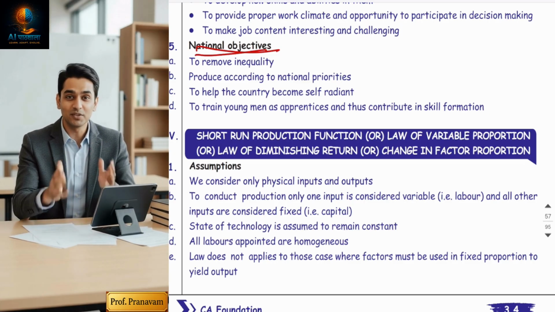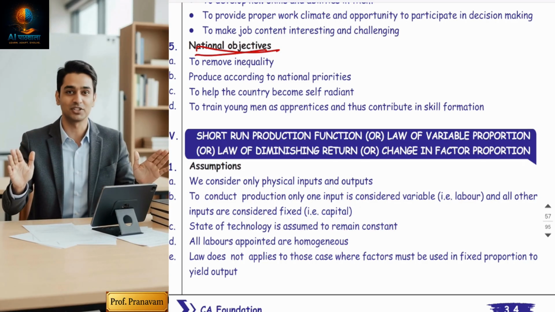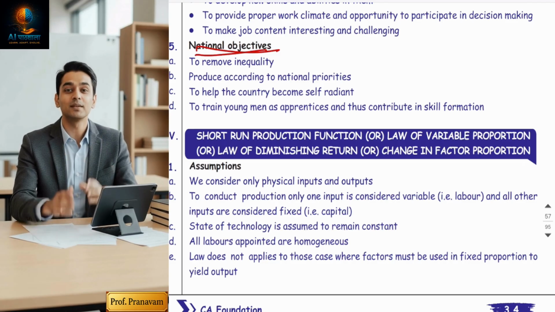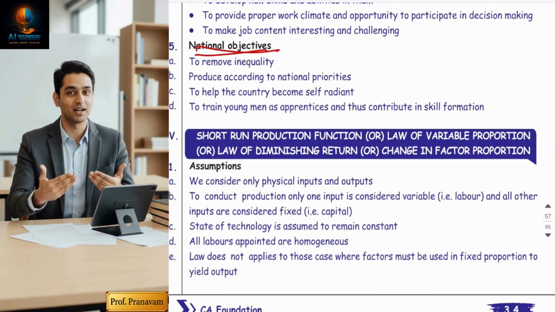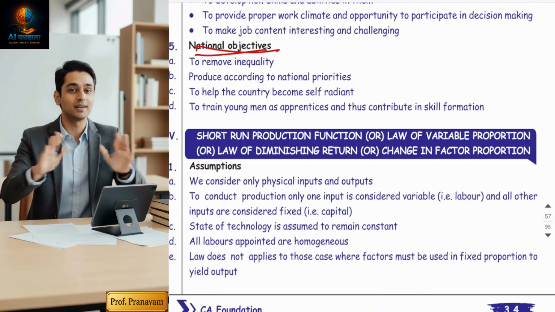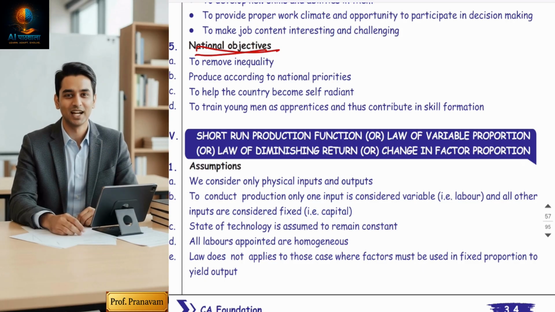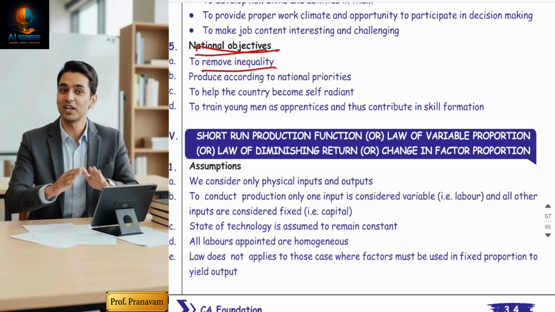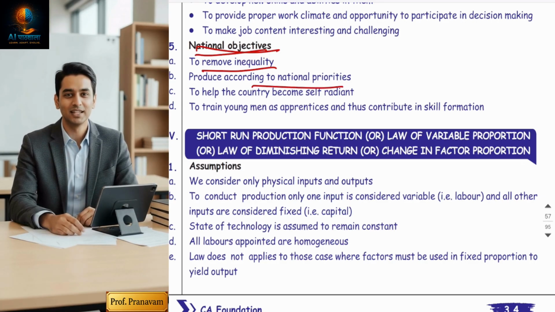While doing business, there should be a vision that you contribute to the country also, like increasing national income, developing your country, doing some social awareness, opening some schools to create good quality labor, removing inequality, and opening some branches in the rural areas so that rural areas get developed. Take care of the national priorities.